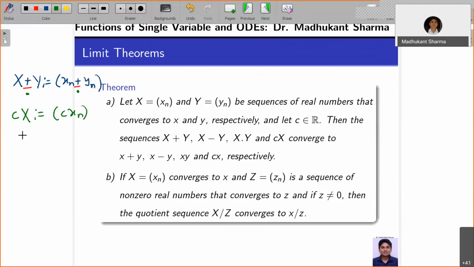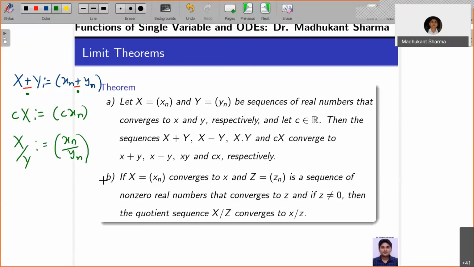Now another is x by y. This can be defined by xn by yn, provided the denominator should not vanish. That means y is a sequence whose each term is non-zero, non-zero real numbers, so yn should be non-zero.